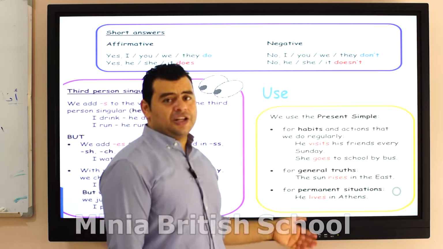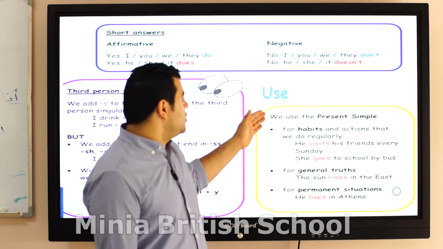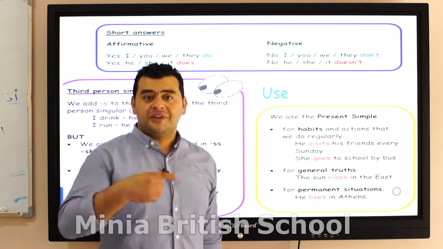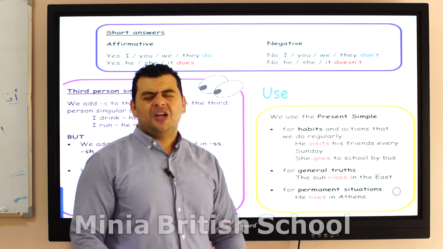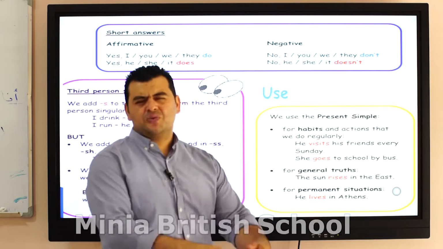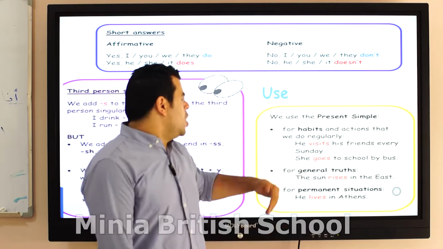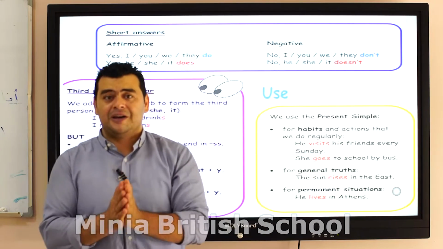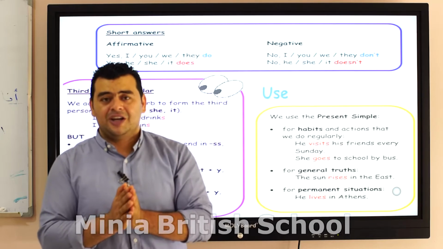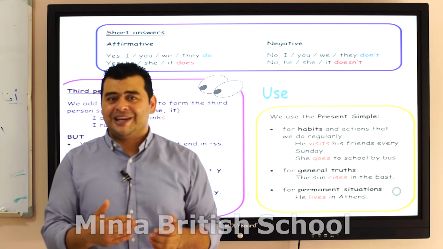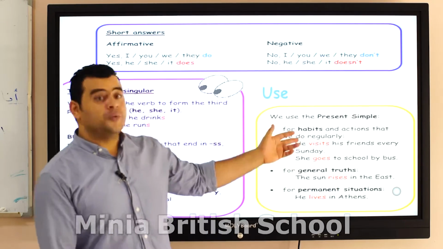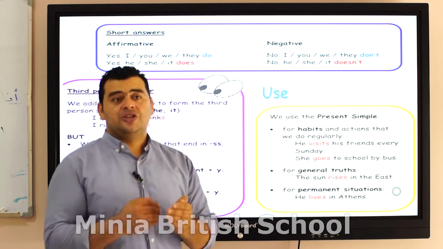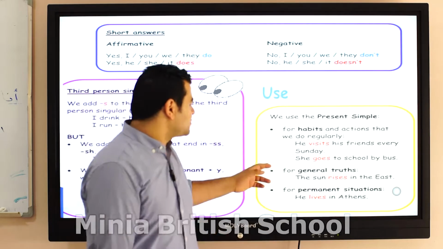When exactly do we use the present simple? We use the present simple for habits, things we do every day. I wake up at 6 o'clock. I usually wake up at 6 o'clock. Also, he visits his friends every Sunday. This is a habit. When you visit someone every day, it becomes a habit. So when you speak about a habit, you need to use the present simple.